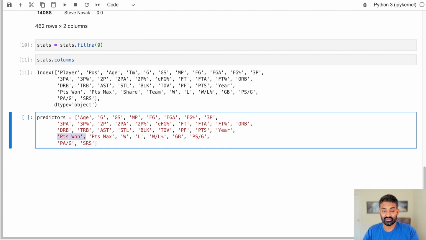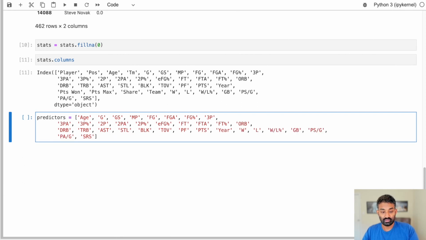Points won is very highly correlated with share, because share is just the points won divided by the points max, and that's what we're trying to predict. So let's get rid of that. And then points max we'll also get rid of. So in this exercise, we are trying to predict the percentage share of MVP votes that someone got in a given year.